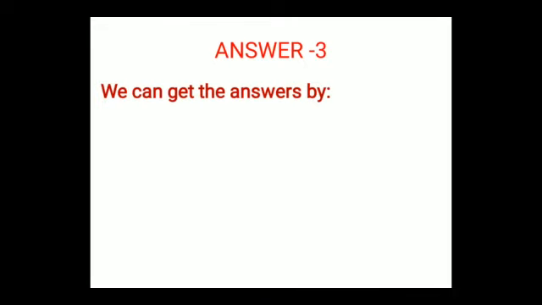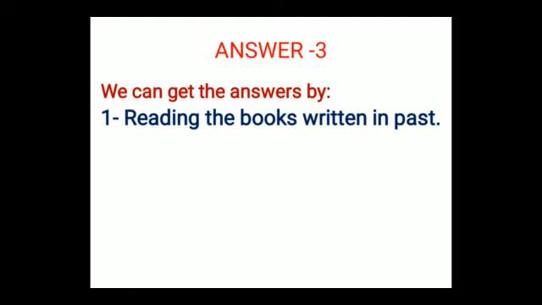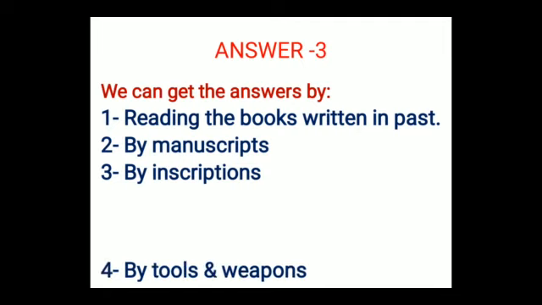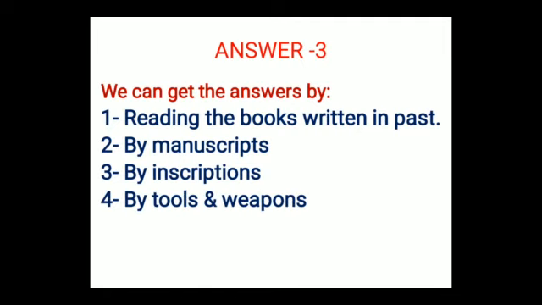So the answer is we can find out by reading the books written in the past, by manuscripts, by inscriptions, by tools and weapons. Again we will repeat the answer for question 3: we can get the answer by reading the books written in the past, by manuscripts, by inscriptions, and by tools and weapons.